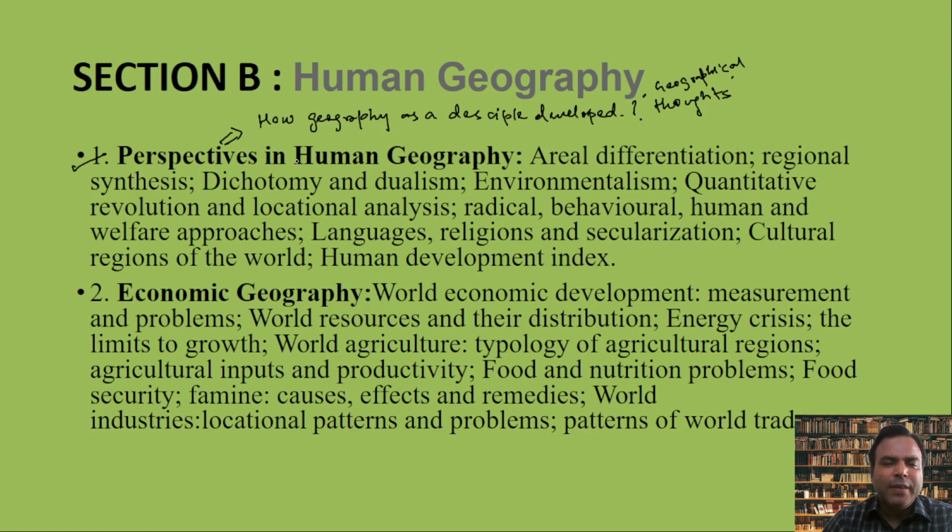Now dichotomies and dualism mean the differences in thought. The way we did just now as an example, like environmental determinism versus what? Possibilism. That's how the different schools of thought come, which appear to be opposite to each other. So it becomes dichotomous and dualism. So this branching, rebranching and sub-branching of the geography discipline happens because of this. This is called dichotomies and dualism. You will study this as one topic.